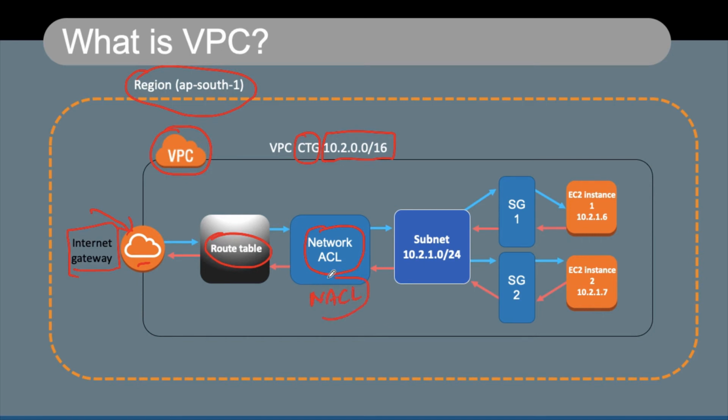NACL defines rules which should be available to give you access to this particular subnet, and from this subnet you typically have two SGs, called security group 1 and security group 2, and they will have their own rules to give access to the instances which are part of that particular security group. So you have basically two levels of security here, actually three levels. One is the internet gateway, which is typically not the security part of it but gives you access to the internet, then the network ACL, and the security groups which have inbound and outbound rules to give access to these EC2 instances.